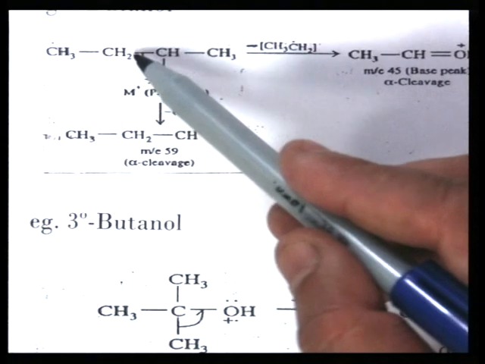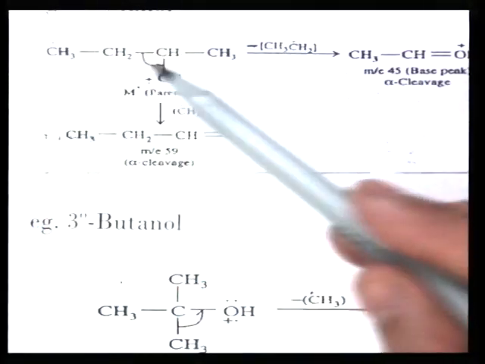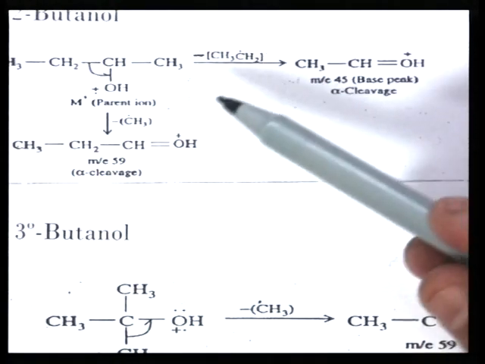Now, alpha cleavage of this C-C bond occurs. It eliminates an ethyl radical, and we get this cation at m/z 45, which is the base peak. So, the ethyl radical is lost and we get the base peak here.